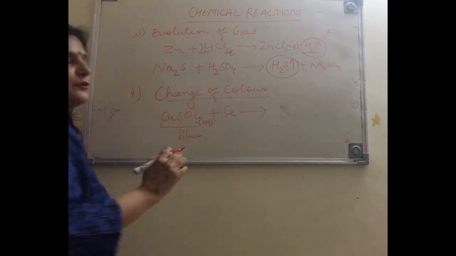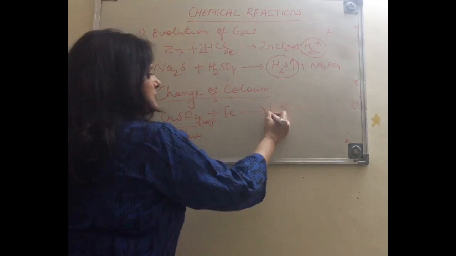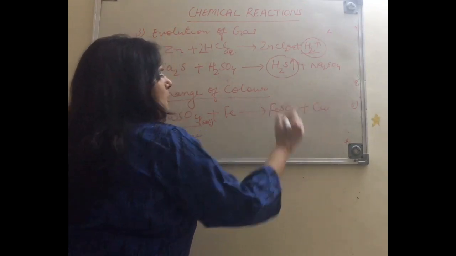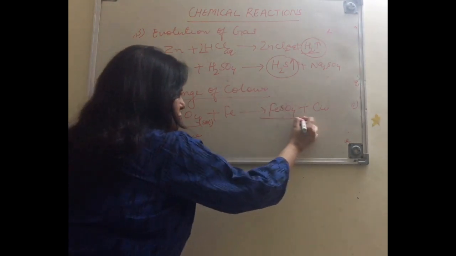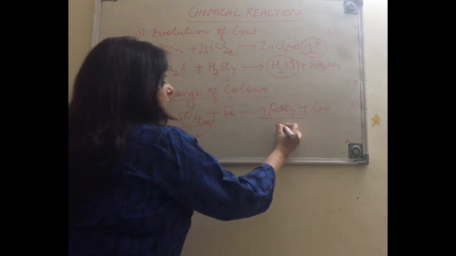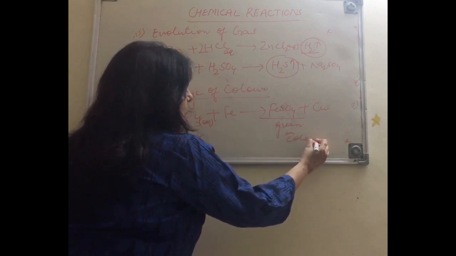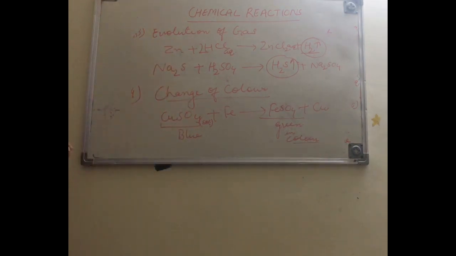When iron is put into copper sulfate, after some time FeSO4 is formed and copper. This FeSO4 is green in color. So color changes from blue to green. As the color change takes place, we say that a reaction has taken place.